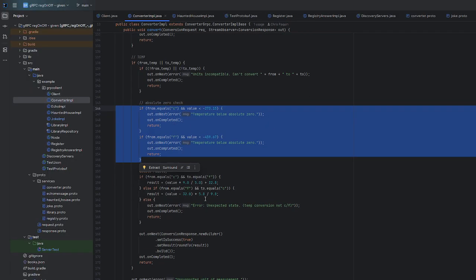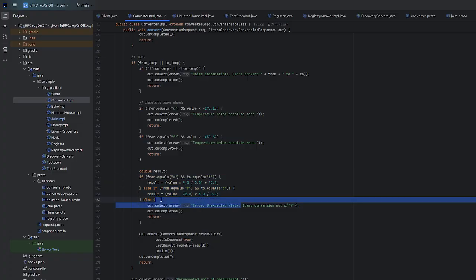We have those two checks here. Otherwise, we have the formulas here. Anytime you see unexpected state, I can't imagine why you'd see this, but it was just here for safety. Here's an example.